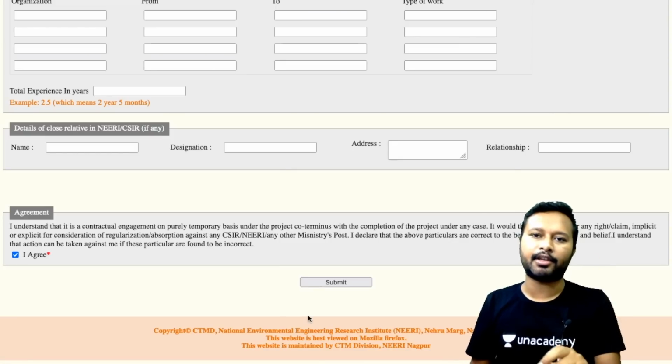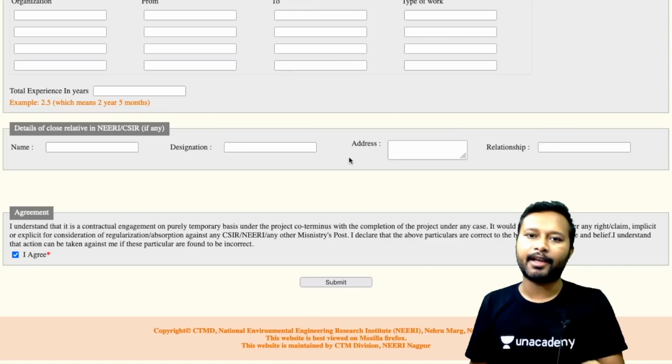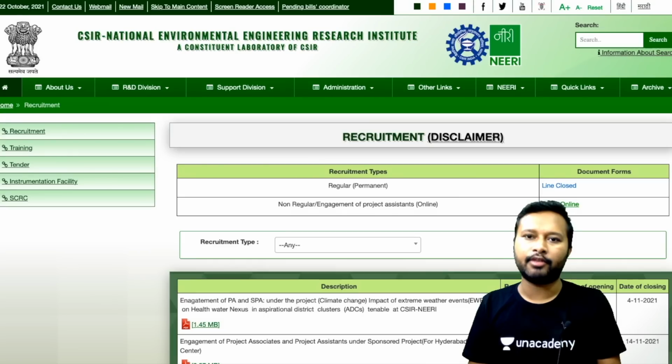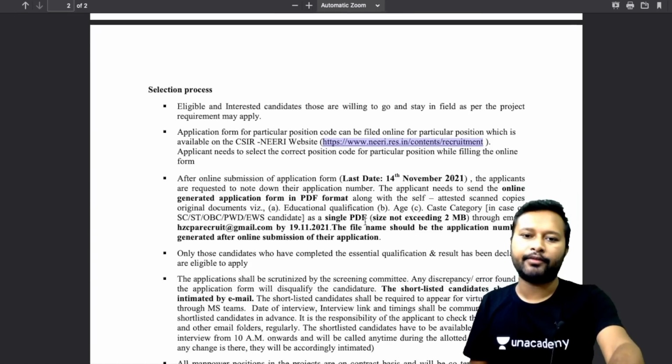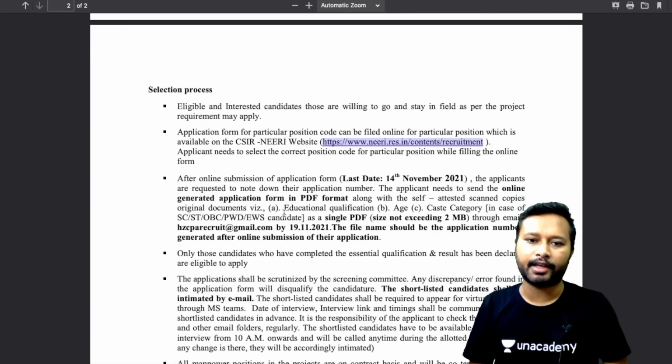Note down that application number, and along with it, as I told you, you have to send all these 3 documents: the educational qualification document, the age certificate, which means your 10th mark sheet, and your caste certificate, to this particular email ID. This is the email ID to which you have to send by or before the 19th of November.